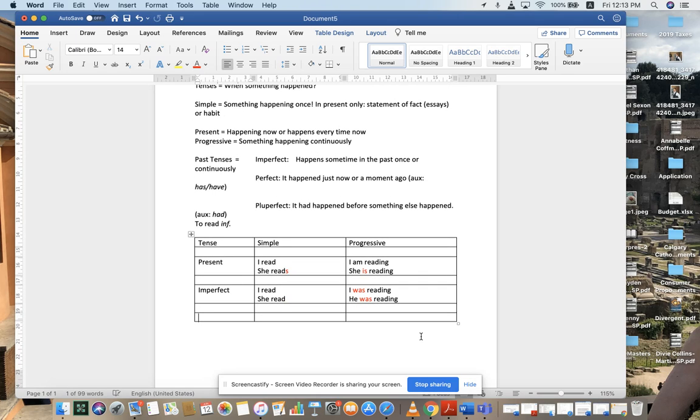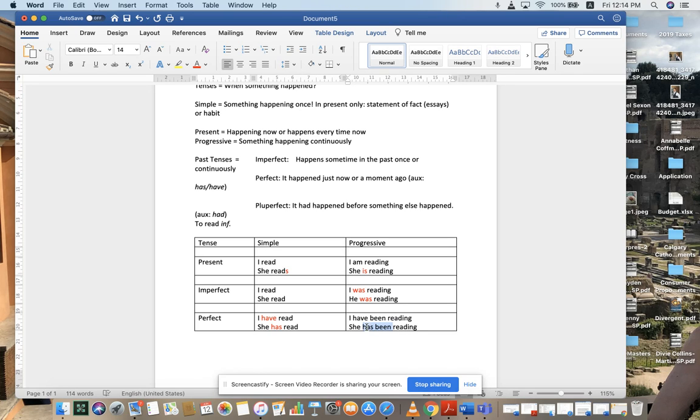The perfect: I have read the book. She has read the book. Notice the have and the has, just as I said above. And then the progressive: I have been reading. She has been reading.